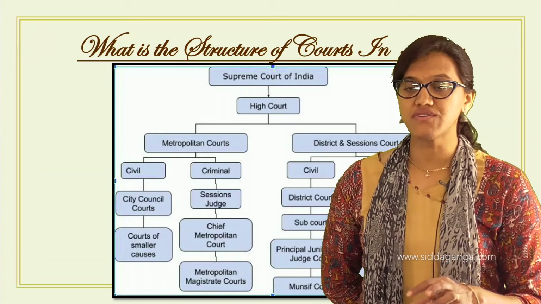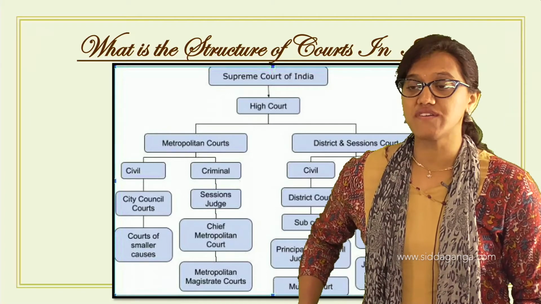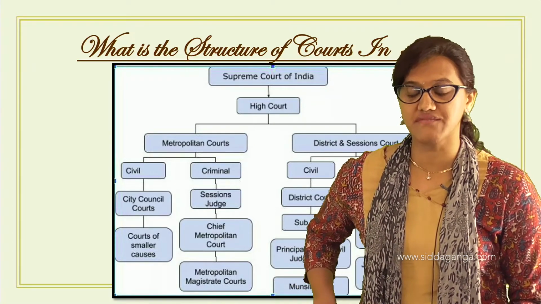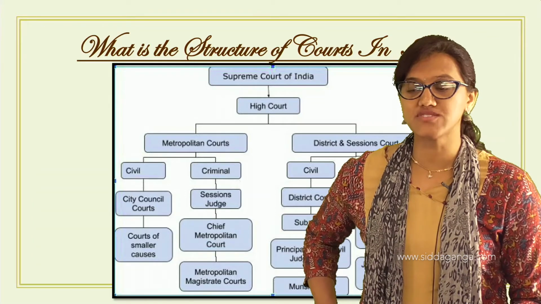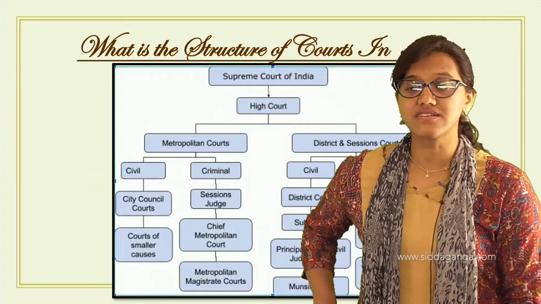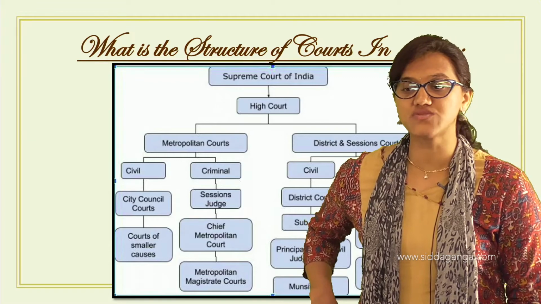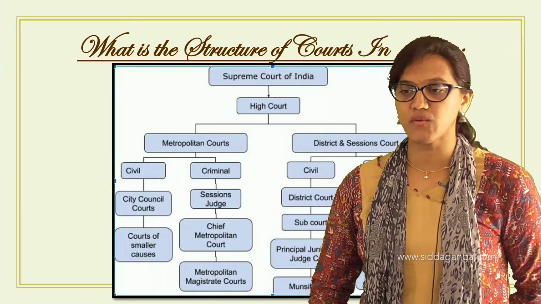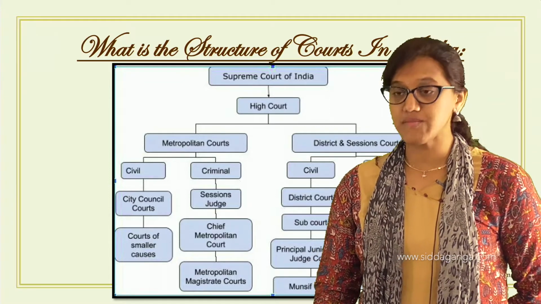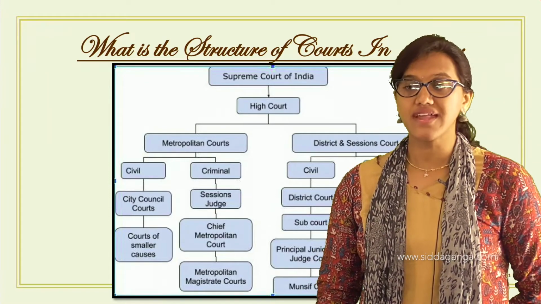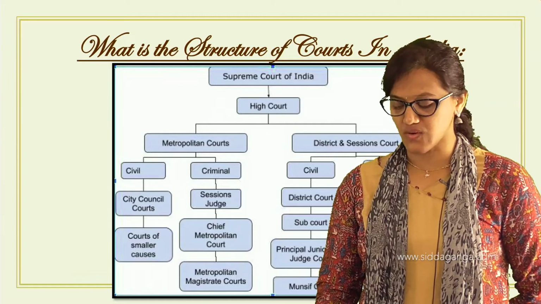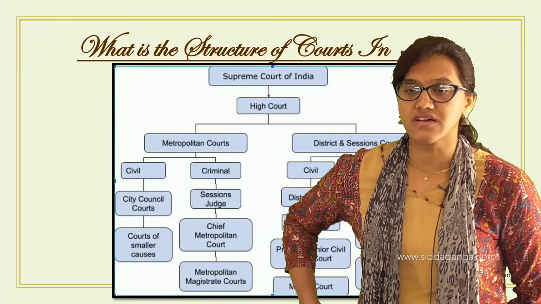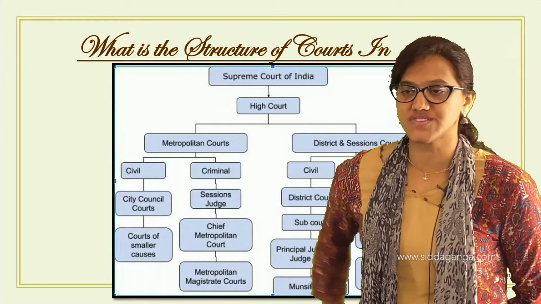Whenever the subordinate courts have not given the correct decision, a few times it so happens that the decision given by the subordinate courts is not acceptable. The people may not be happy with those decisions, and they may require certain other courts to give the decision, which has to be taken care of again by the Supreme Court or High Court.